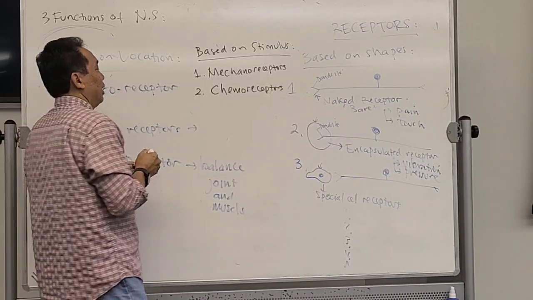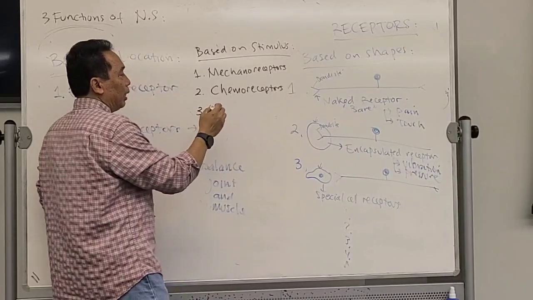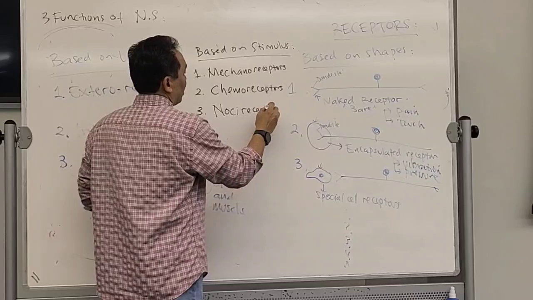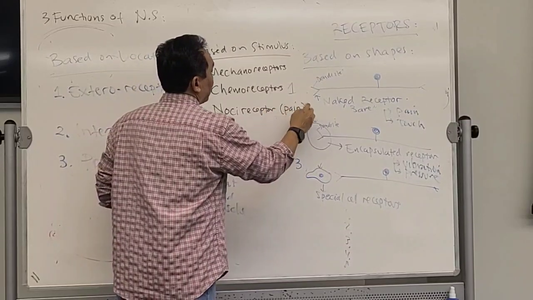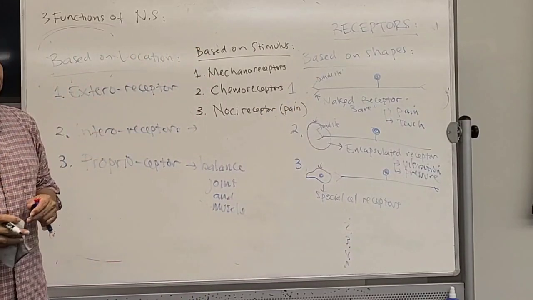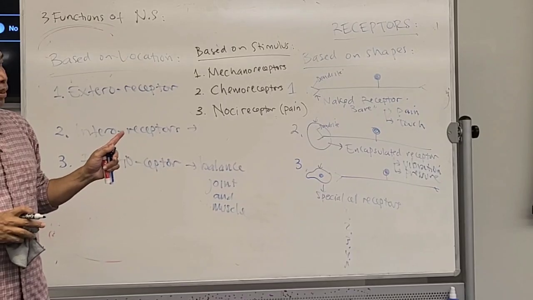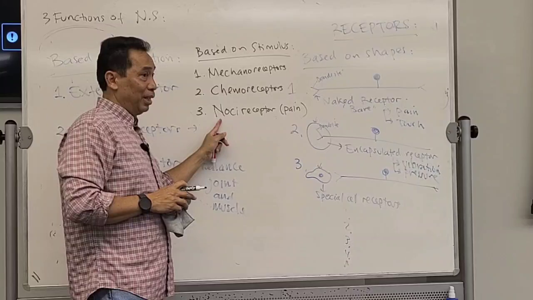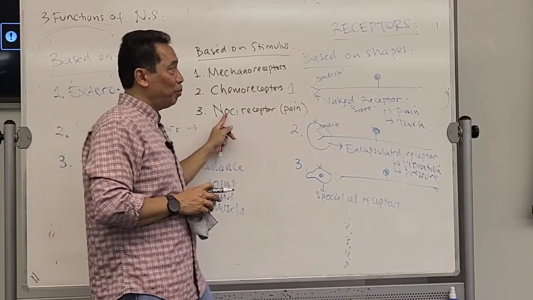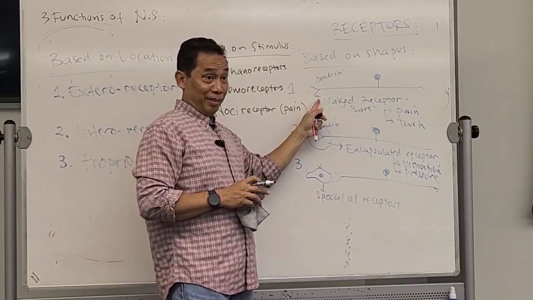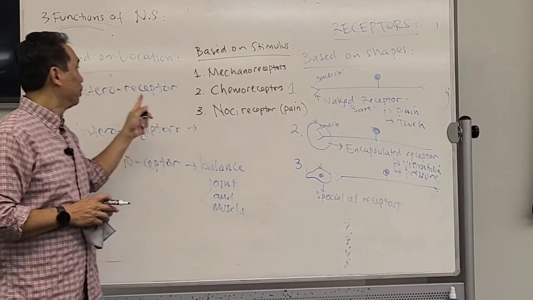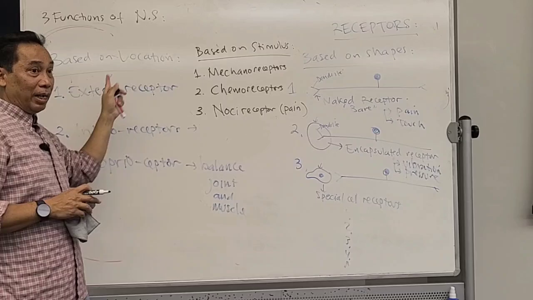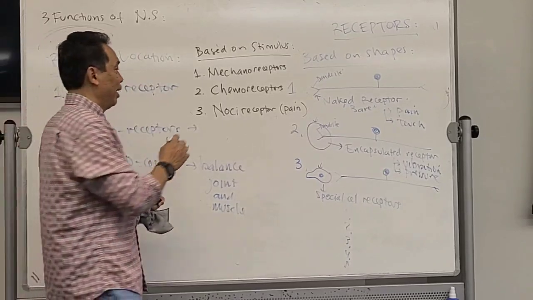Next, the pain receptor is called the nociceptor. Based on the stimulus, if it is pain, it's called a nociceptor. Based on shape, which one is it? Naked. Based on location, under the skin, exteroceptor. Can you follow this? Okay.